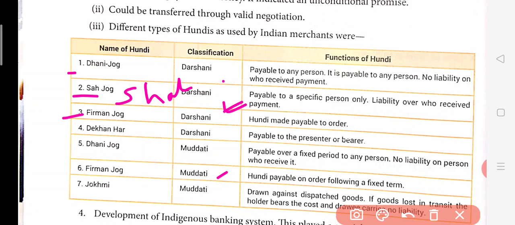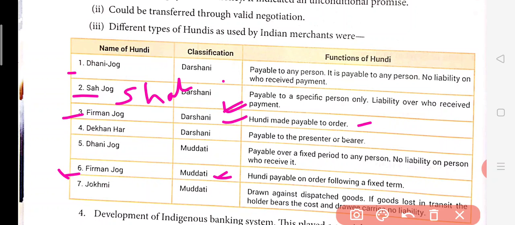After that, Firman Jog. Now in Firman Jog also, one is Darshini and the other one is Muddati. So Firman Jog is just like if you are presenting the hundi, in order to get the payment, the person will give you the payment. It is just like a bearer cheque today. Whoever is having it, you can present it to the bank, you can take the amount. It is just like that. In Muddati, here also the same thing, you can present it but after a fixed time period.